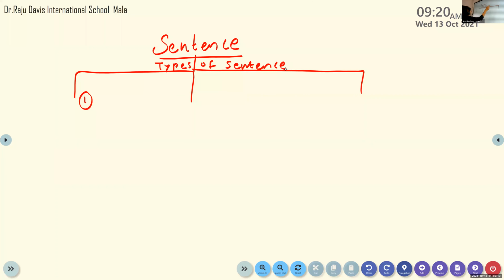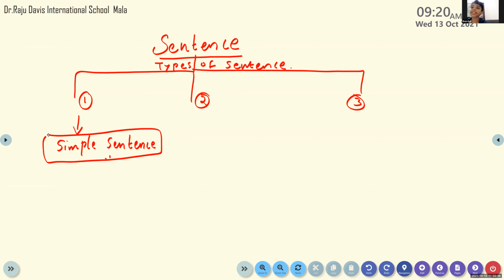Okay. And these types of sentences can be divided into three. The first one is simple sentence. What is the first one, children? Simple sentence. I cannot hear you.